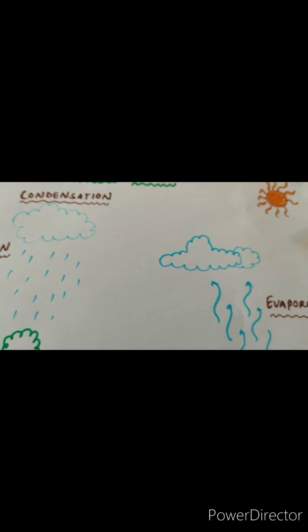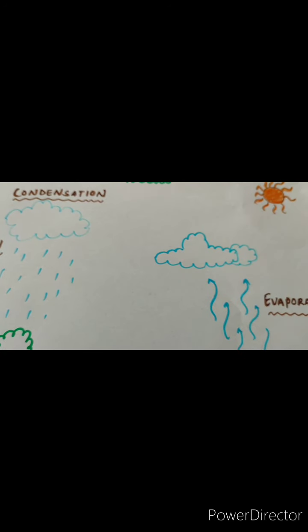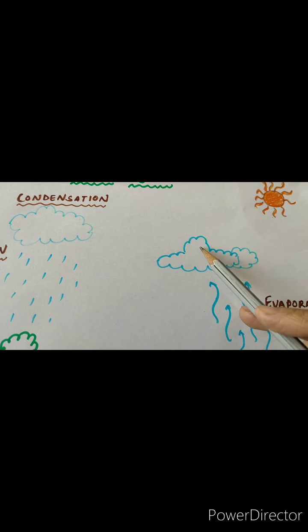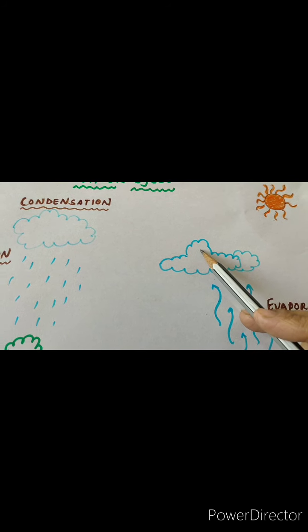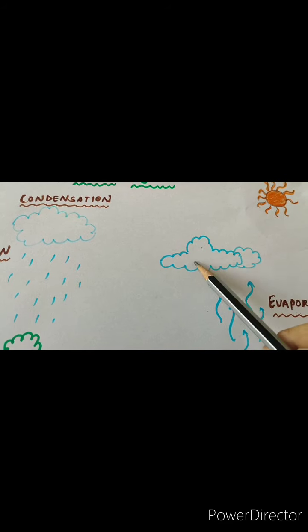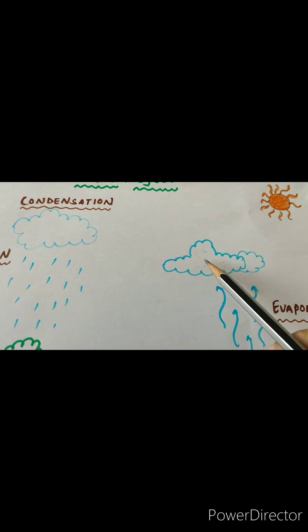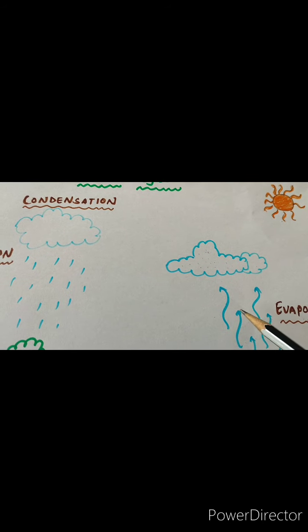Condensation. Why? Because when they form clouds, they change their state. When water vapor goes up in the sky, it cools down and converts into tiny water droplets. And these water droplets come together to form clouds.